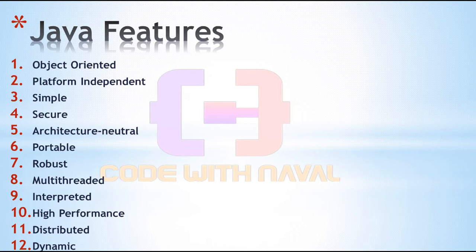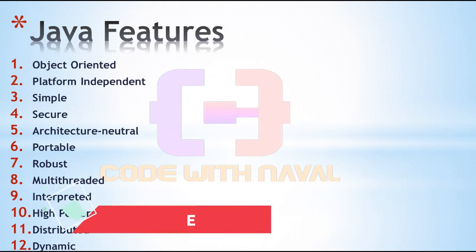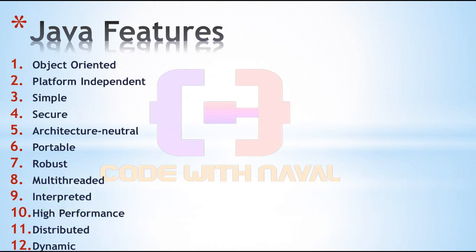When we compile the program, it creates a dot class file. And when we execute the program, instead of directly loading the dot Java file, the JVM loads the dot class file, and in the JVM there is a feature called the bytecode verifier. That verifier is responsible for verifying the bytecode, and it makes Java more secure.